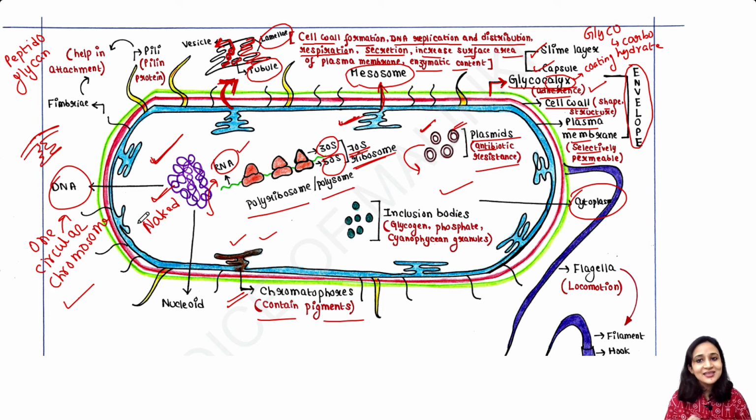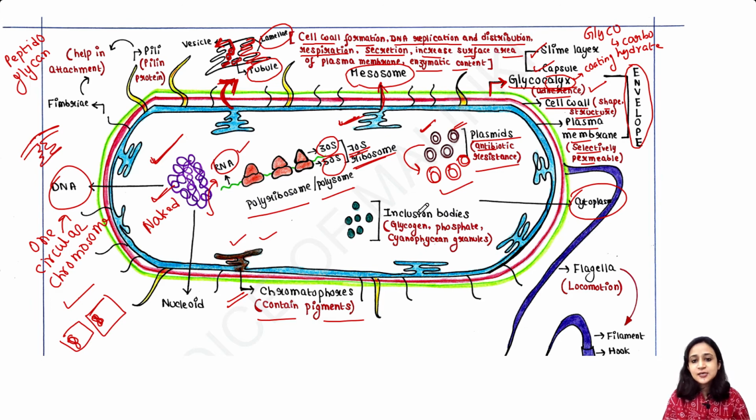When a bacterial cell is dividing, the DNA is replicated and each cell gets one DNA. But plasmids replicate in one cell and become multiplied in only one cell. So that is one more difference.